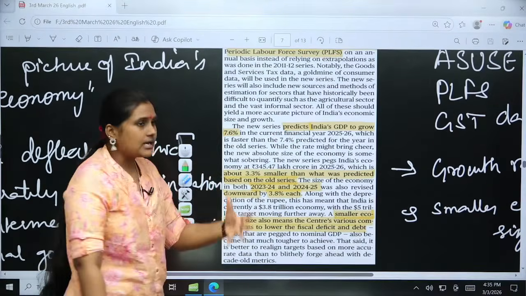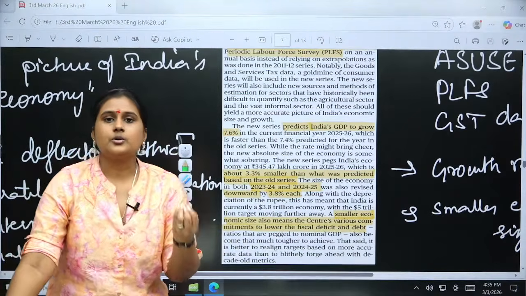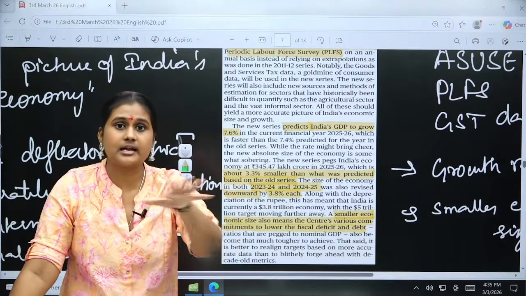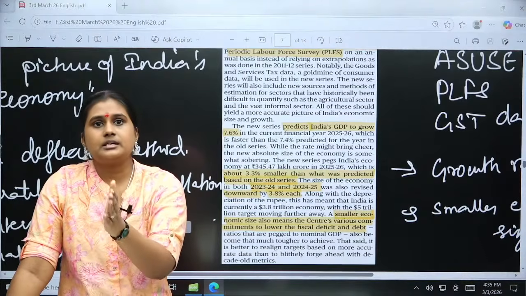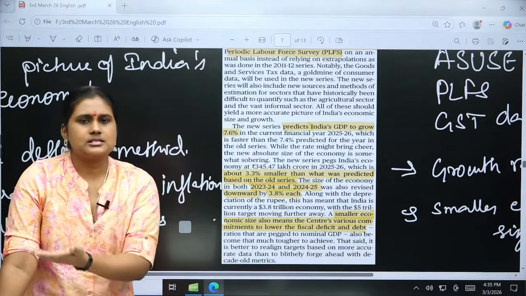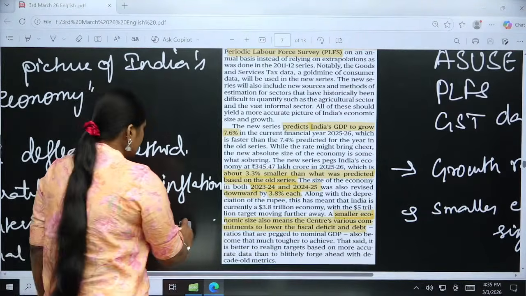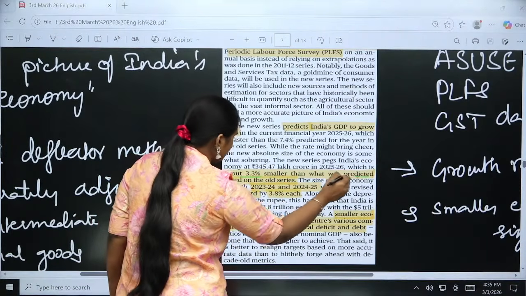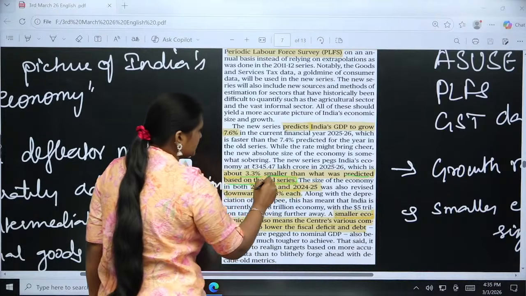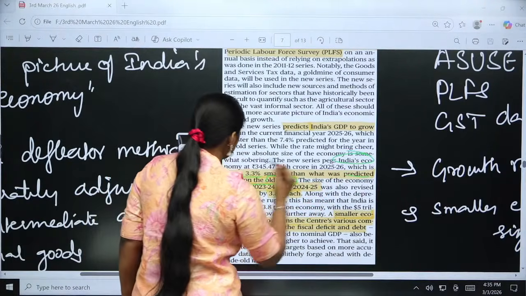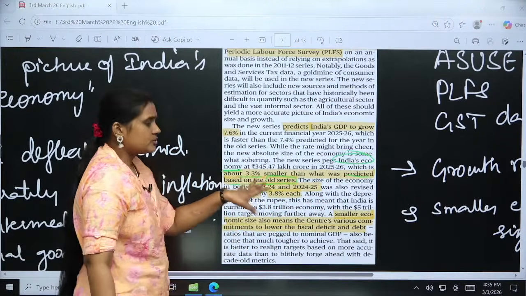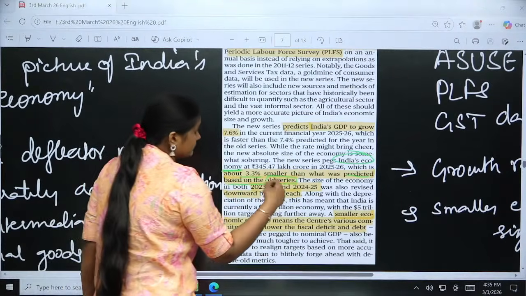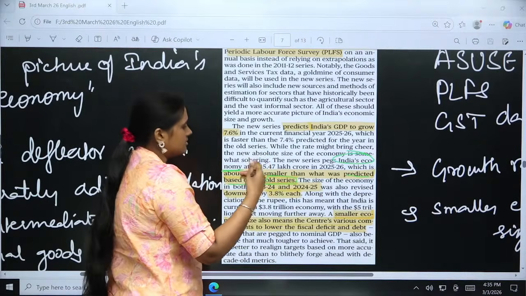So understanding, getting the real data, will help us to concentrate more on the necessary areas rather than resources being diverted to unnecessary particular sectors. Okay. So here we are able to see the Indian economy is 3.3% smaller than what was predicted based on the old series, which was 3.3% lower than the expected, okay.